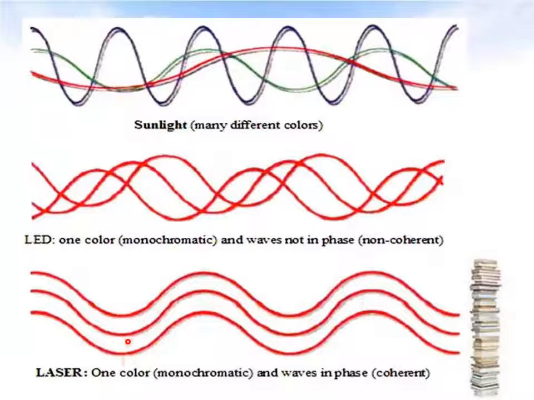Coming to the third case, laser, monochromatic, that is a single color. So all three waves have the same frequency. The first condition is satisfied. All three waves are in phase. Then both conditions are satisfied, and this is called a coherent source. So I think you came to know the concept of coherent sources.